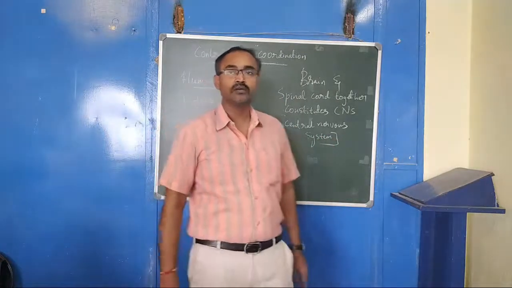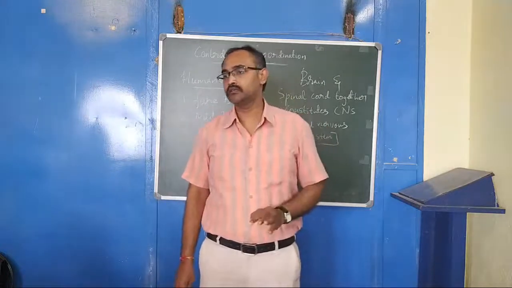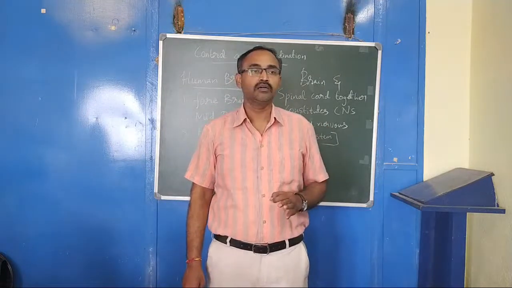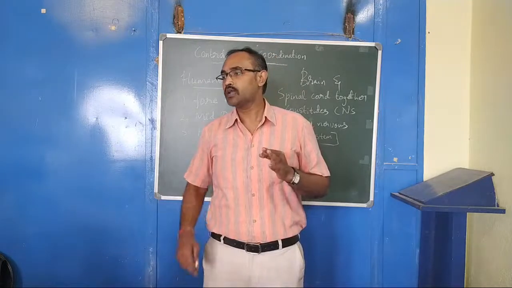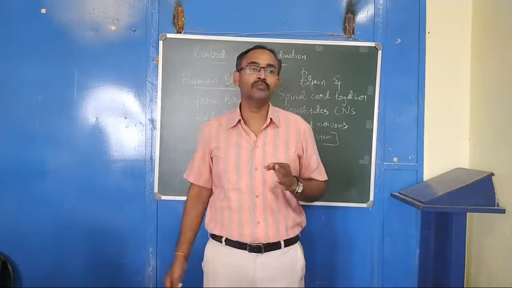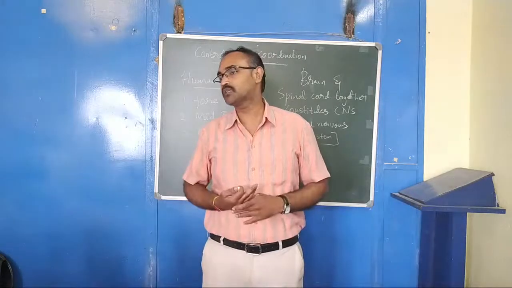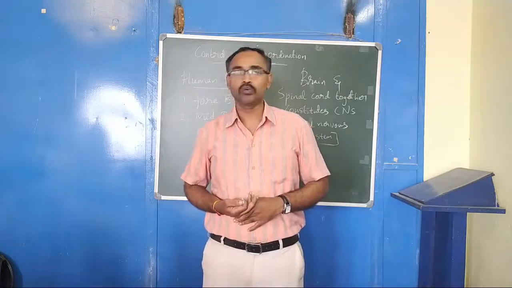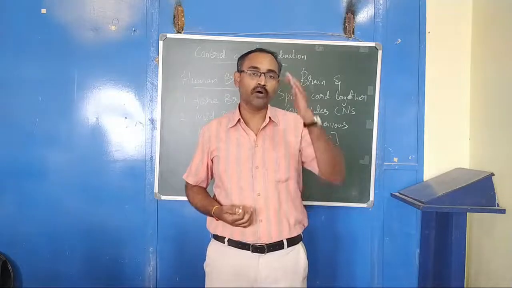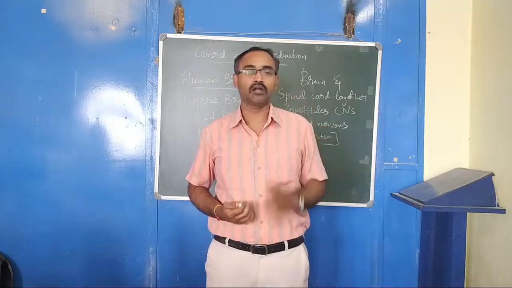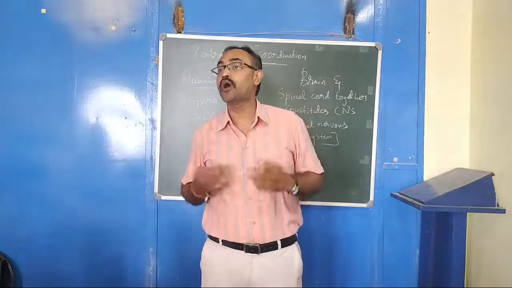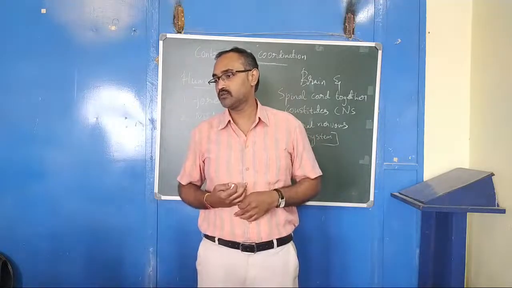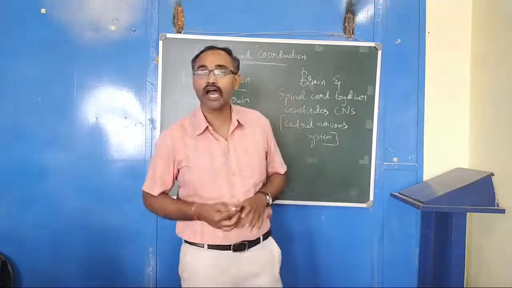Now, let us generally think. What are the different types of movement that take place in our body? One is with our knowledge, with our actual thought. We call it voluntary actions.